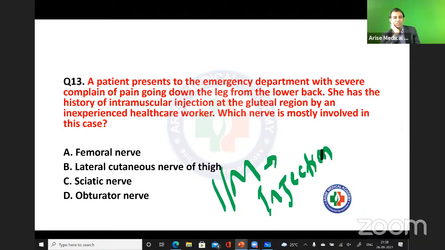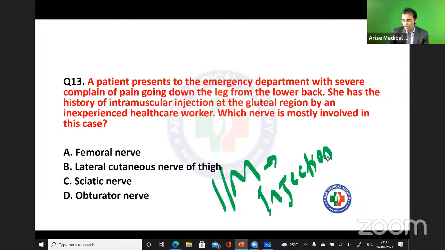This is a frequently asked question: whenever an intramuscular injection is performed at the wrong location, and after that the patient is complaining of severe pain, which nerve injury might have been done there?